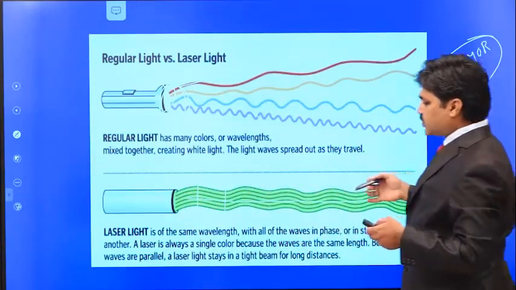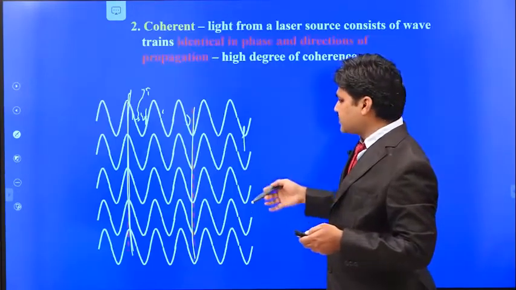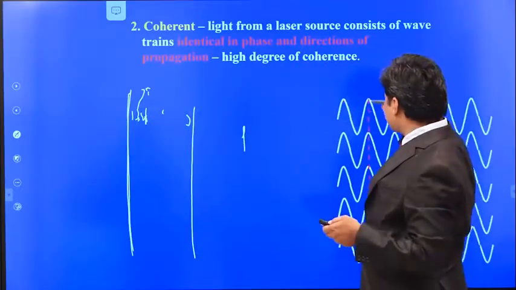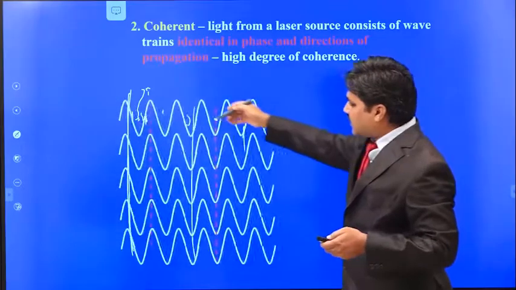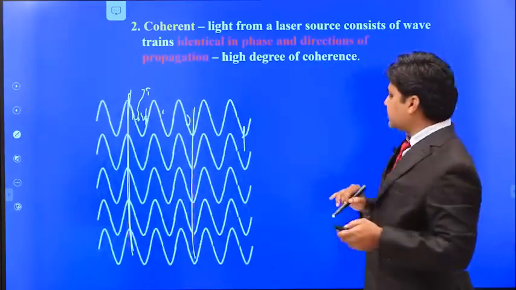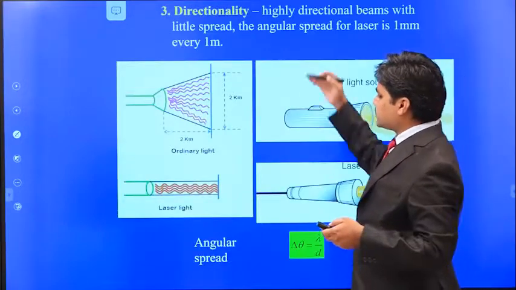This property is known as coherence. Coherent means all the phases are the same; there is a phase relationship between the waves. That means all the crests are forming at the same time and all the troughs are forming at the same time. So next one is the directionality.